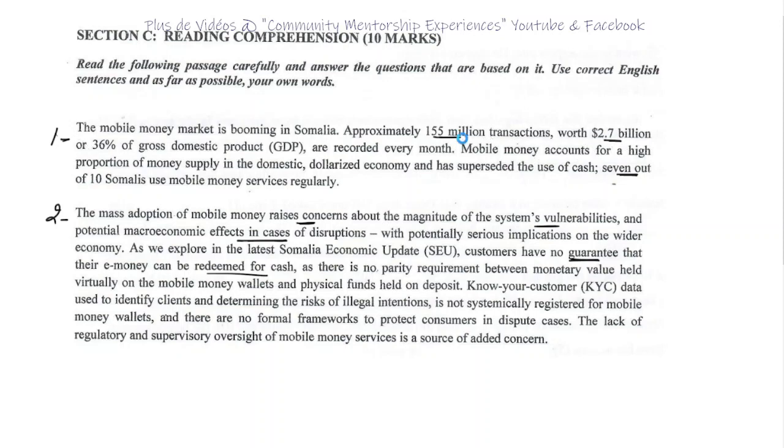That is our first evidence. Okay? This is our first evidence. On top of it, and that's even every month, so that's terrible. On top of it, we have, and then of course the obvious, 7 out of 10 Somalis use mobile money services.